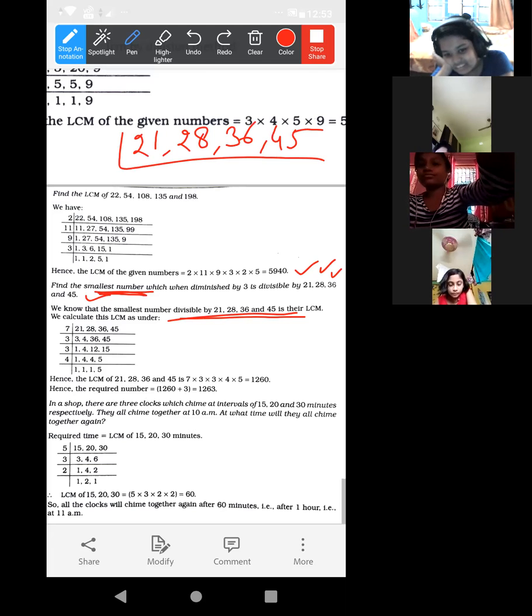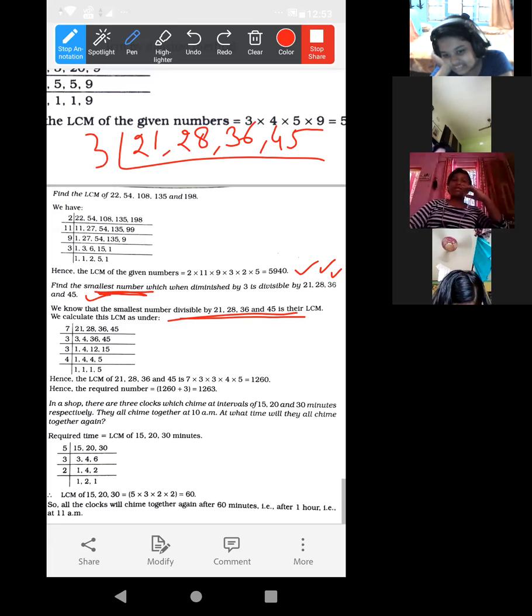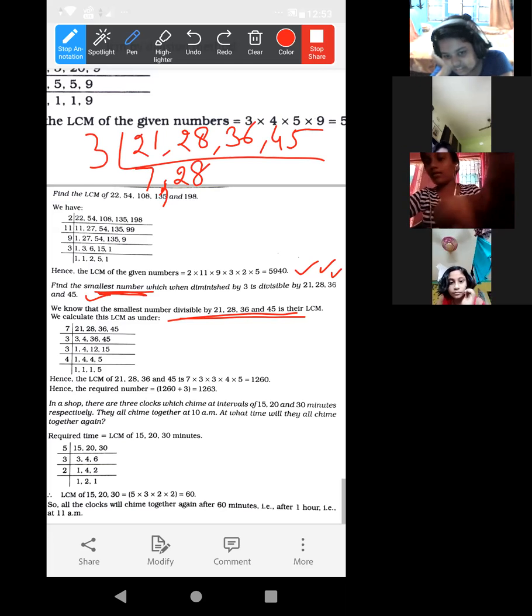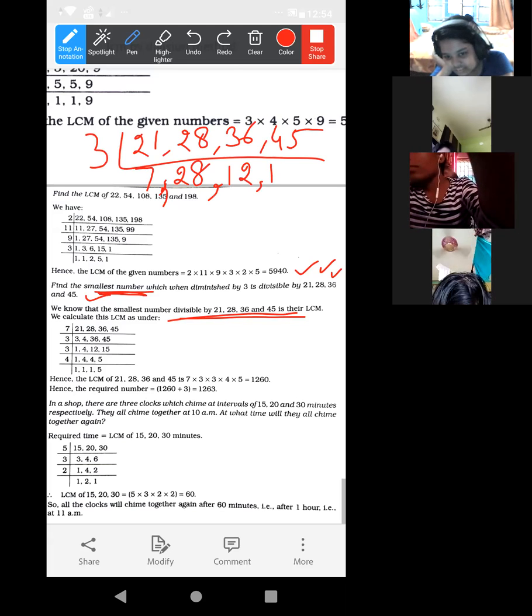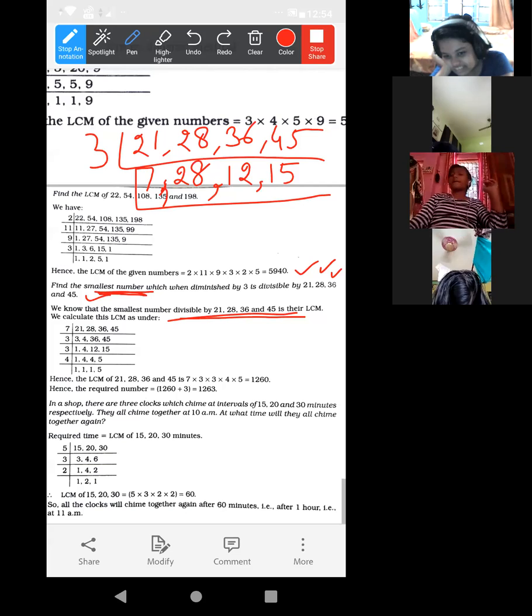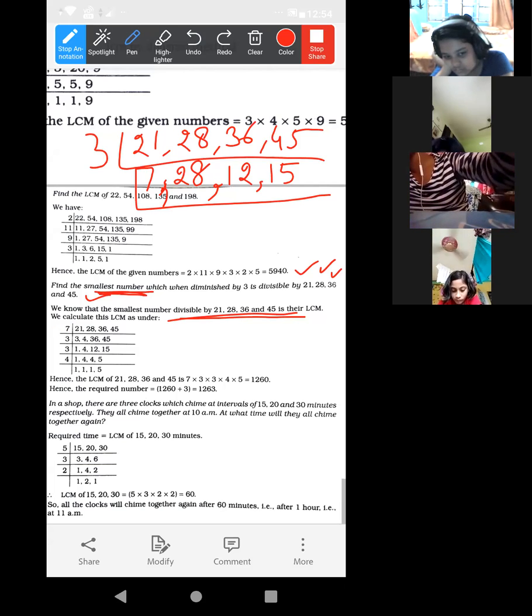Look at this. By which number are all of these divisible? First let us take 3. 3 sevens are 21, 28 will remain as it is since it is not divisible by 3. 3 twelves are 36, 3 fifteens are 45. Ma'am, I have taken 7 first; it is given in the book. Try to take the smallest number.